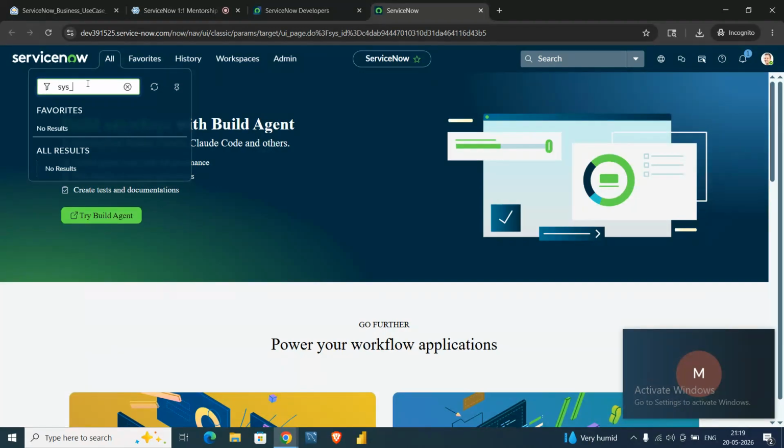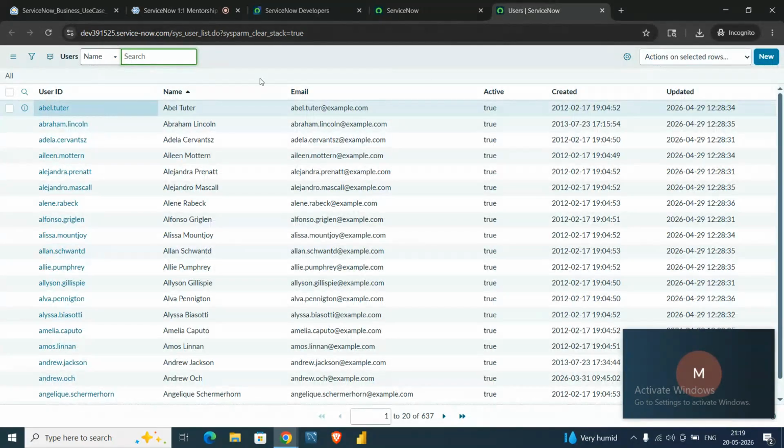The user is an important table because all the user records are stored here. The table name is sys_user.LIST. Dot list means it is redirecting me to the user table. If I hit enter in the application navigator, it will open in a new tab.